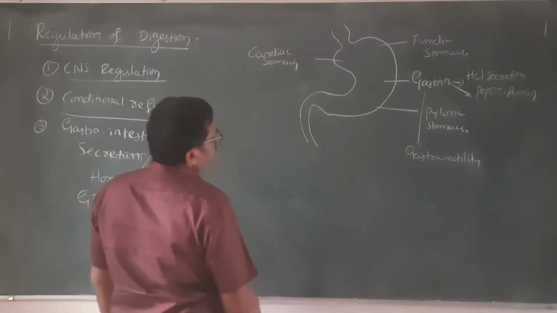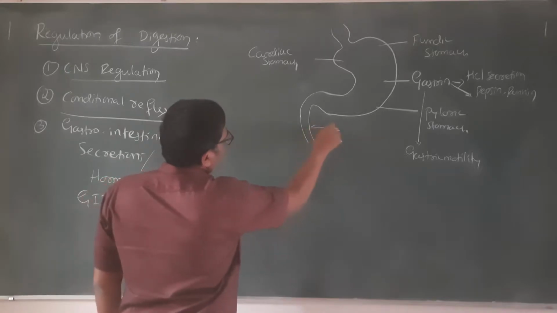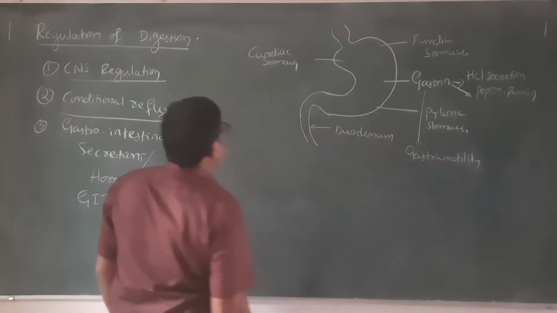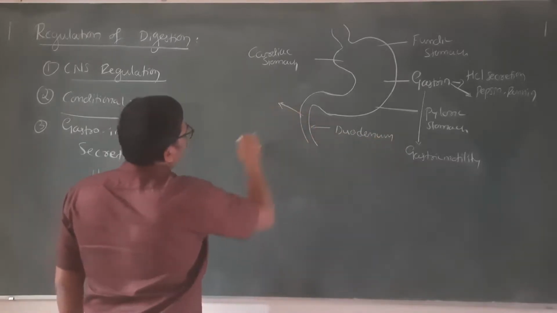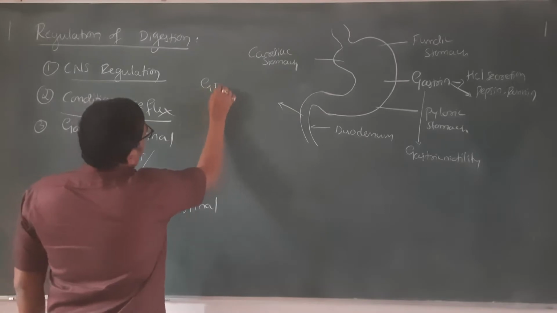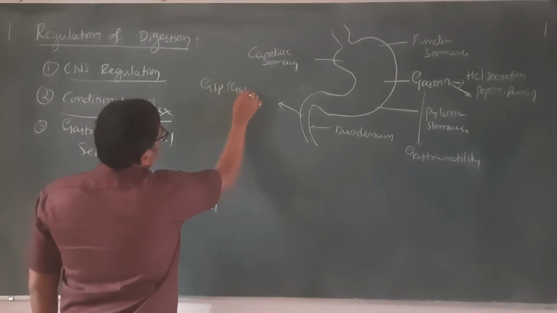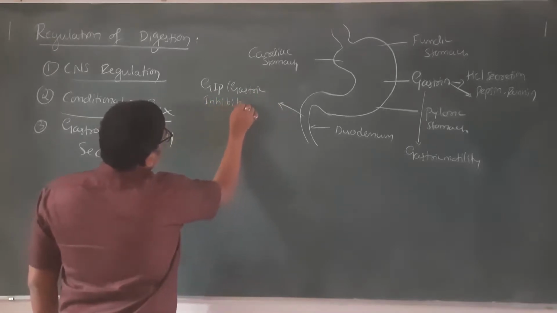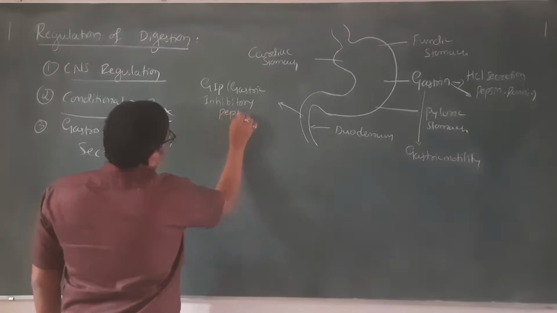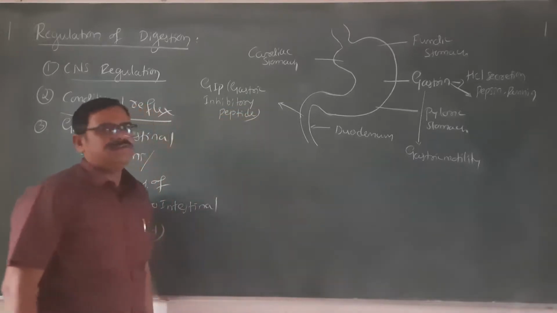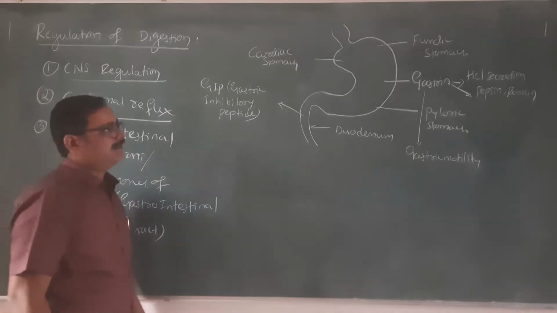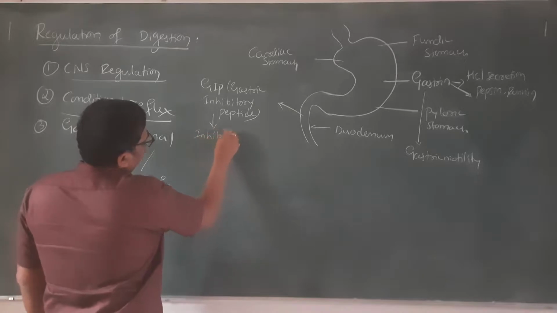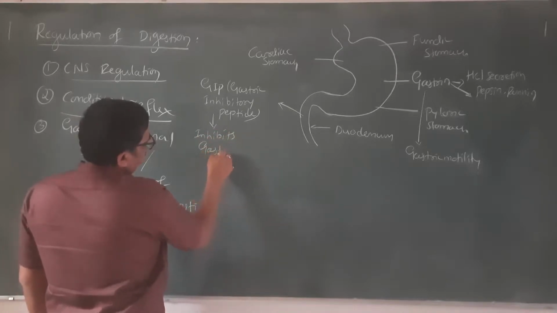So the duodenum, this part we call the duodenum. The duodenum has one hormone called GIP. It is also known as the gastric inhibitory peptide. So what this GIP does is it inhibits gastrin.